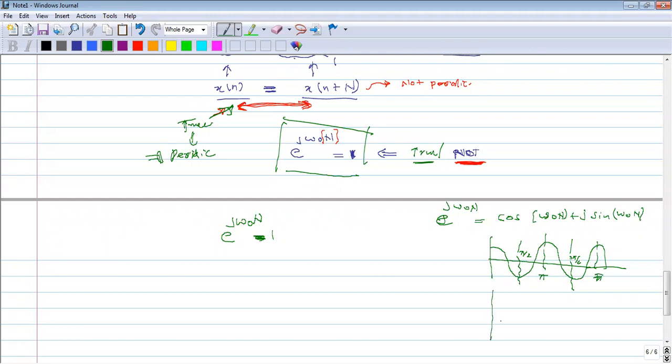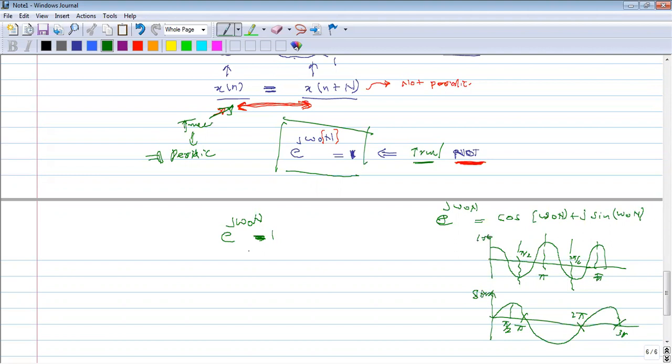And if I draw the sine wave, it looks like this. Here it is pi, here it is 2 pi, 3 pi, and so on, and here this point will be pi by 2, like this. So this is the sine wave, and this is the cos wave.